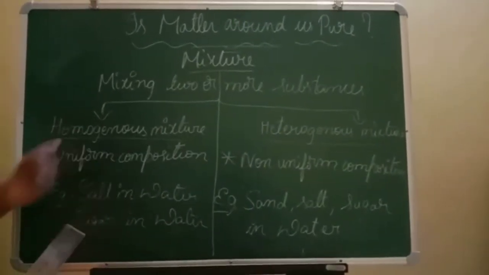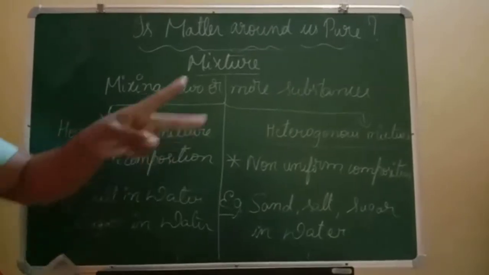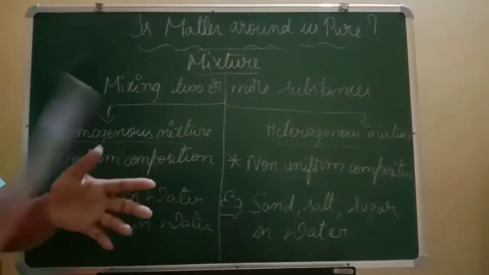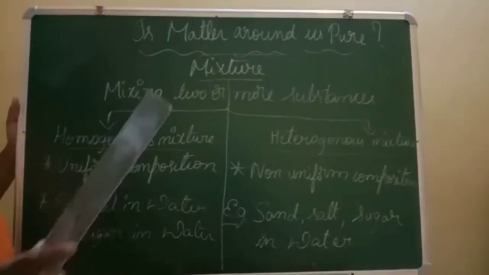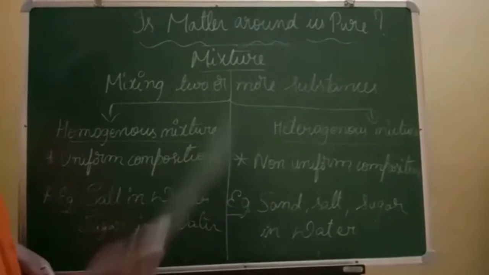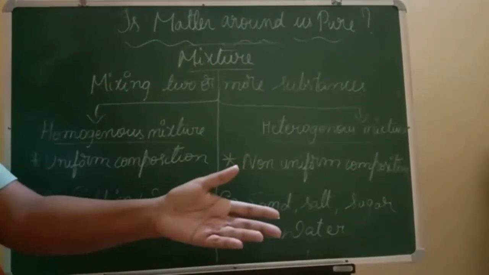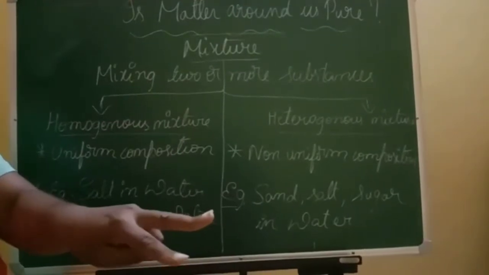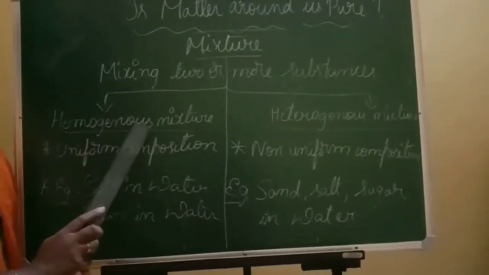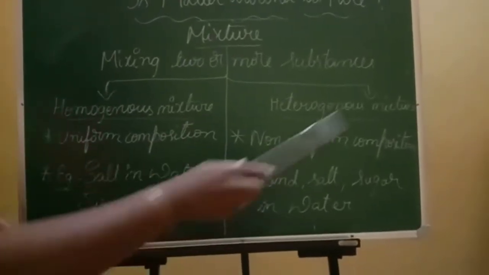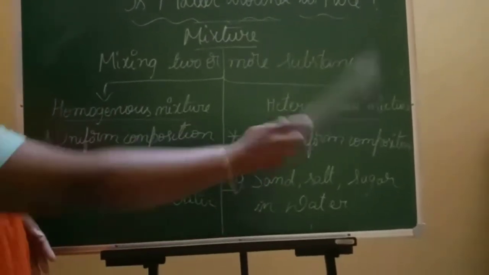Okay, so homogeneous mixture means only one or two substances are mixed. Always remember, in homogeneous mixture only one or two substances are mixed, and in heterogeneous mixture more than two substances are mixed. If a mixture contains only one or two substances, it comes under homogeneous. If the mixture consists of more than two substances, then it comes under heterogeneous mixture.